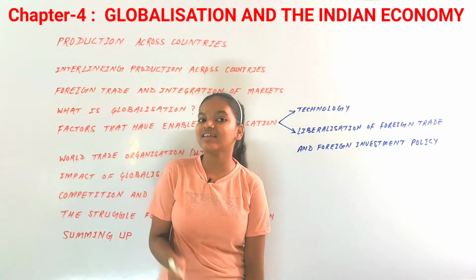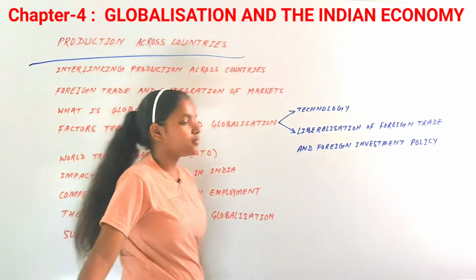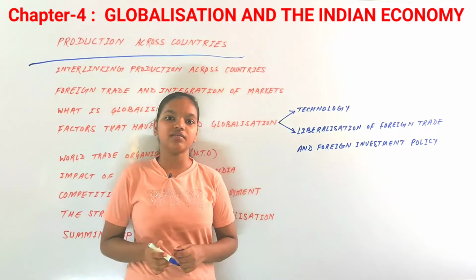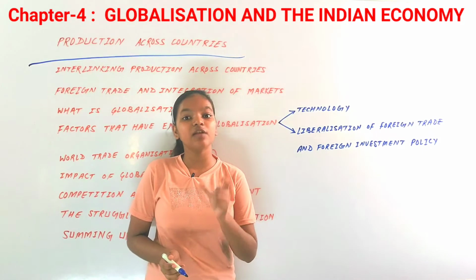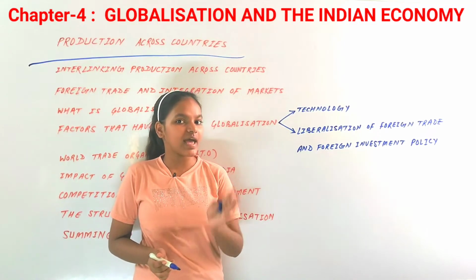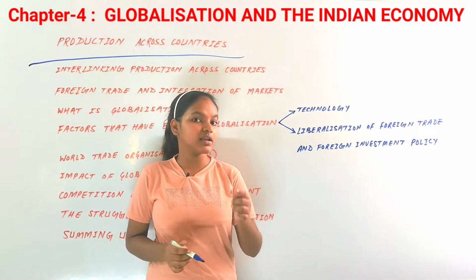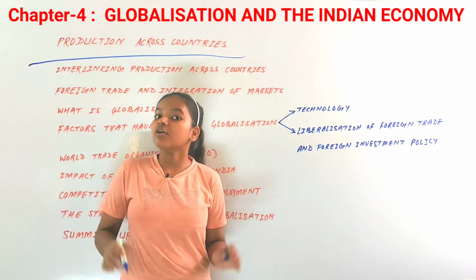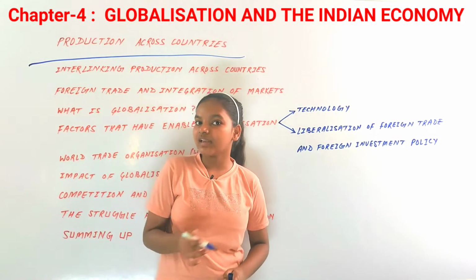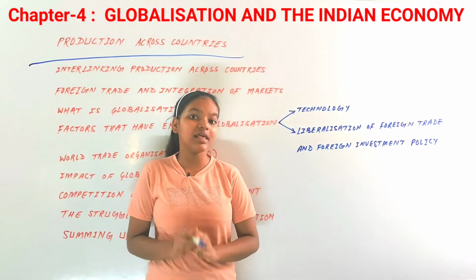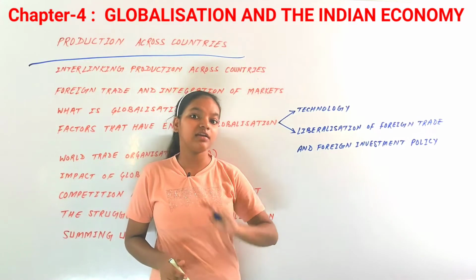So without any further ado, let's get started with the first topic, that is production across countries. Till the 20th century, production was limited within the country. Production was organized within the country. What traveled from one country to another was raw materials, machinery and finished products. Colonies such as India exported cotton and raw materials and then imported finished products, as we've already talked about in the history chapters. That was the case until a few decades back.